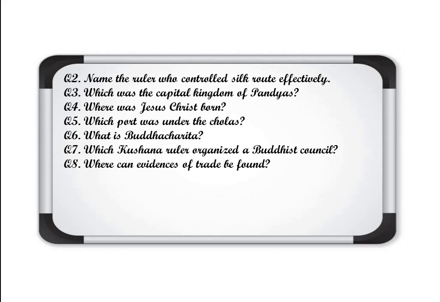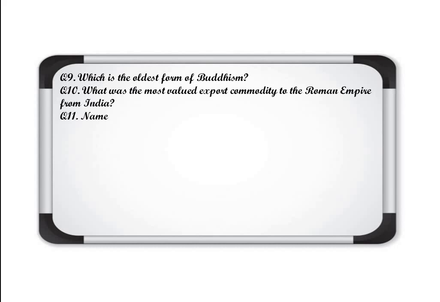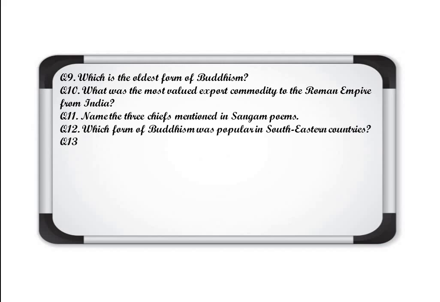Where can evidence of trade be found? The Sangam poems we have done, that you can write. Which is the oldest form of Buddhism? What was the most valued export commodity to the Roman Empire from India? Name the three chiefs mentioned in the Sangam poem. Which form of Buddhism was popular in southeastern countries? Where was the philosophy of Bodhisattvas most popular?